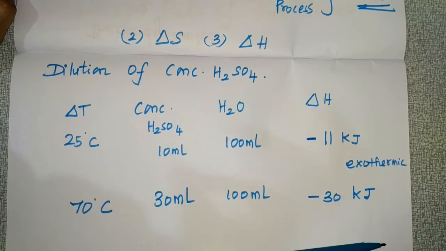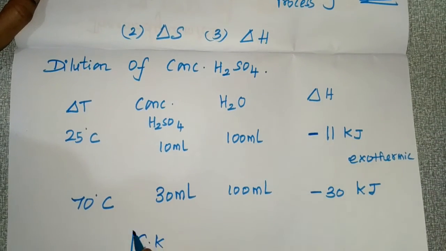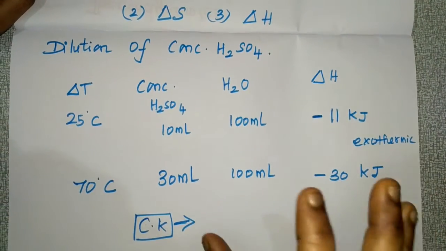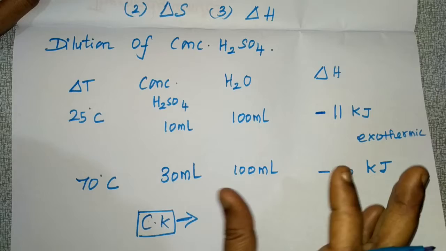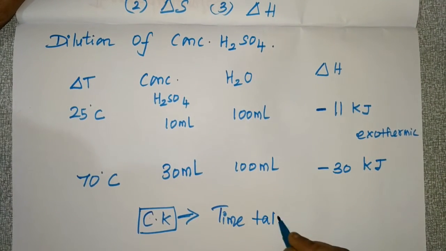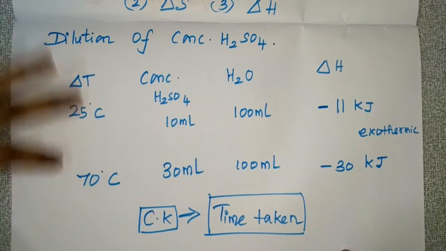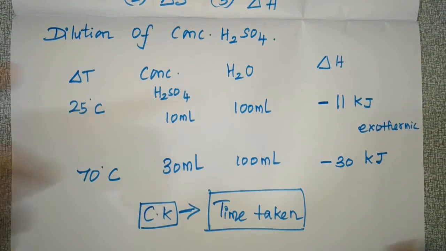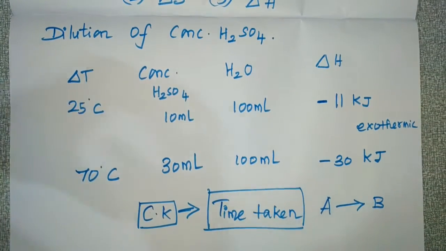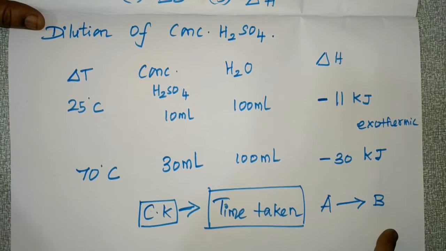If you see chemical kinetics, it mainly deals with, and is mainly interested in, the time taken. Suppose A is getting converted into B. How does this conversion happen?